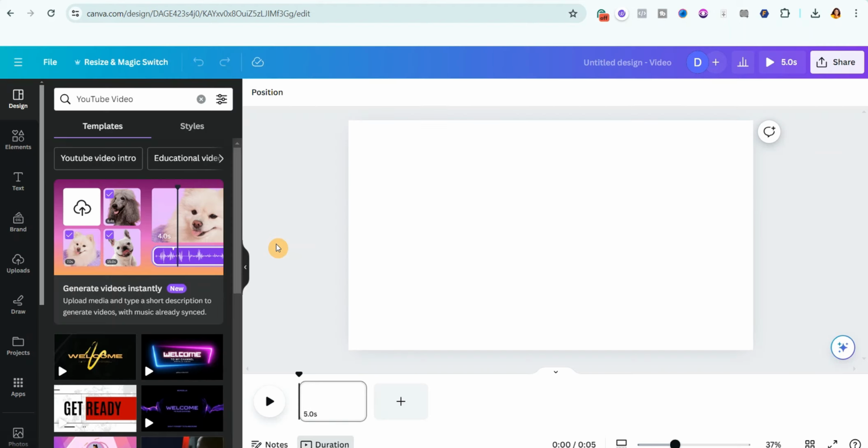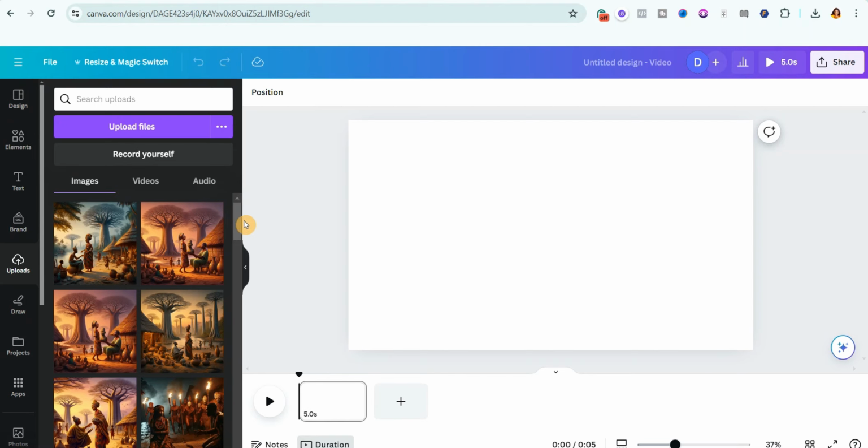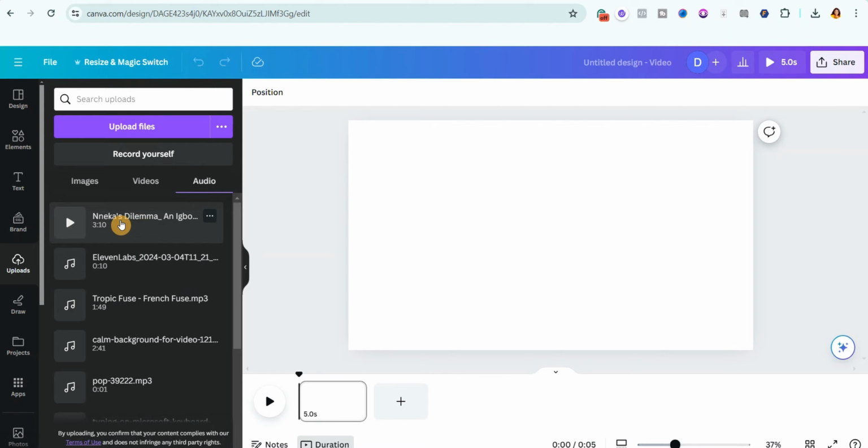Now the first thing we need to do is for us to import our images, the voiceover, into Canva. So we're going to come over here and then we're going to click on uploads. Then go ahead and upload your files. Now you can see that I've gone ahead and uploaded all the images we are going to be using and also the voiceover. So the next thing you are going to do is you're going to add the voiceover to the timeline.